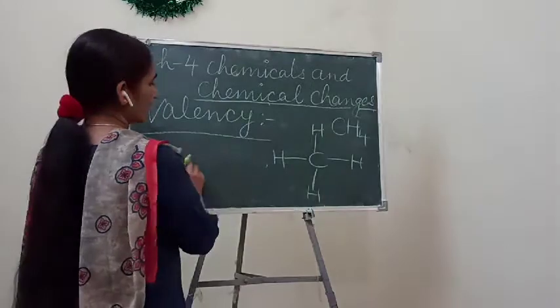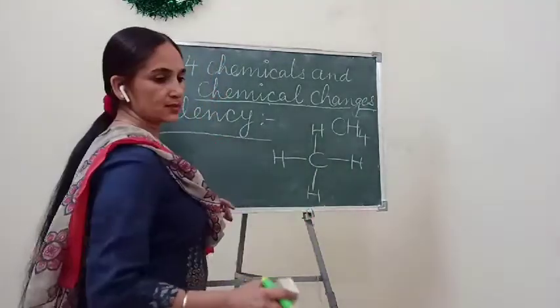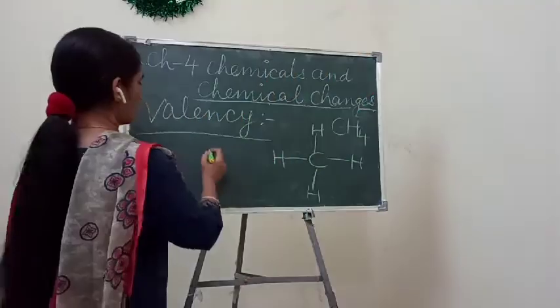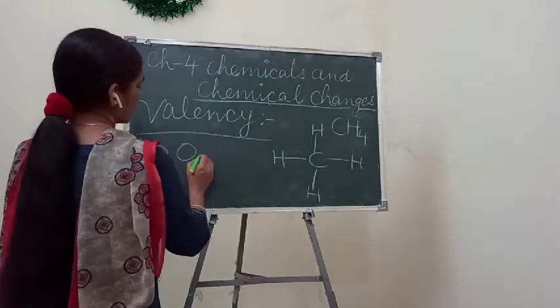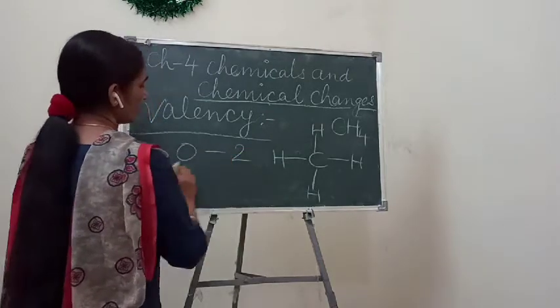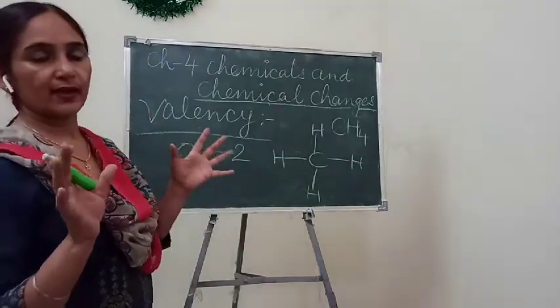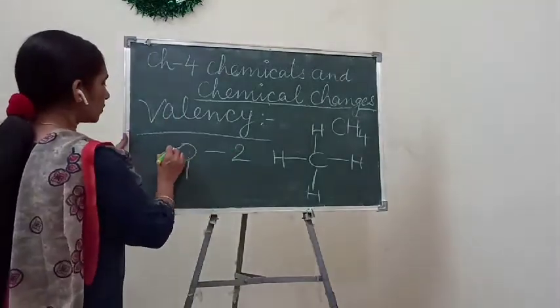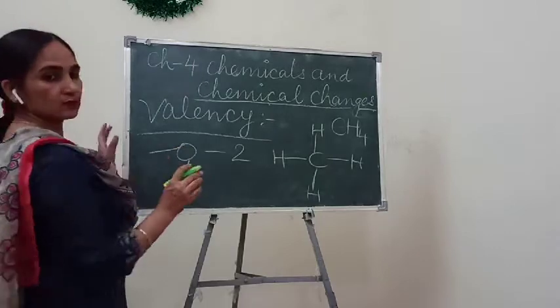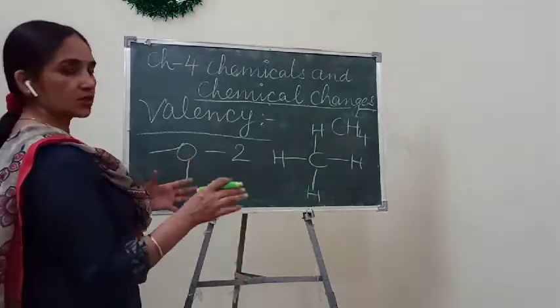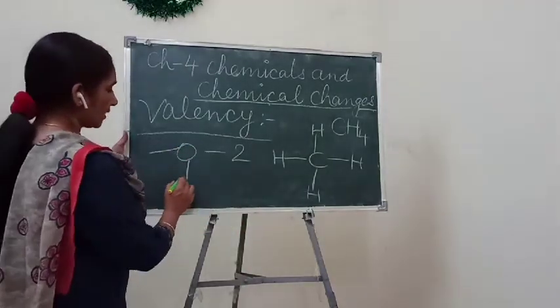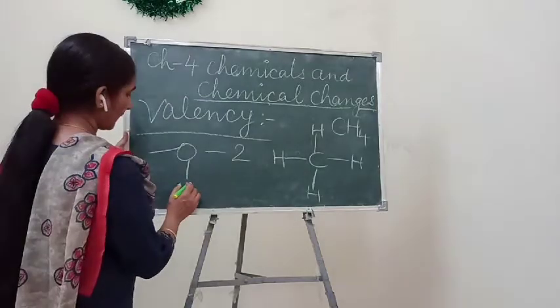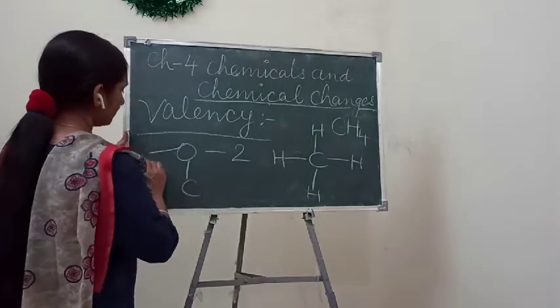In the same way, oxygen has 2 valencies only. That's why oxygen can only combine with 2 different atoms or compounds.